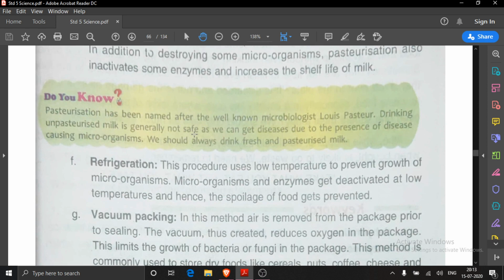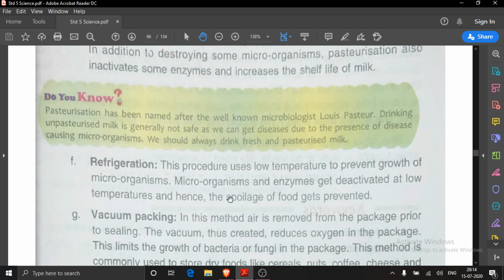Why is it not safe? As we can get diseases. Why can we get diseases? How can we get diseases? Due to the presence of disease causing microorganisms. Because if it is not pasteurized, it means what? Small bacteria and fungi are there. So we should always drink fresh and pasteurized milk.